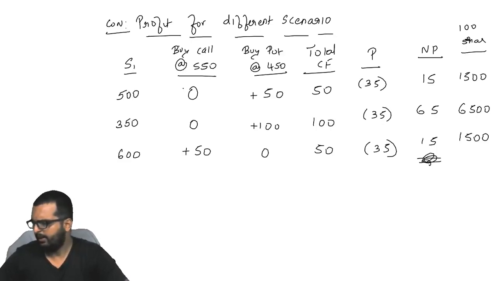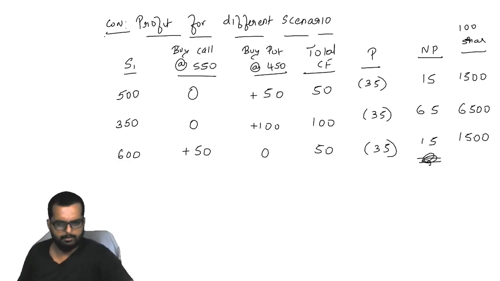In your study material, friends, situation 2 and 3 they have done it correctly. Situation 1, it's a mistake. They have told that even put is not there, but put is correct. You have a right to sell at 450.